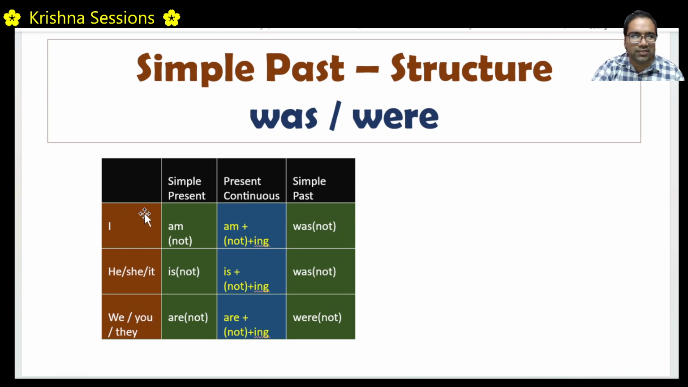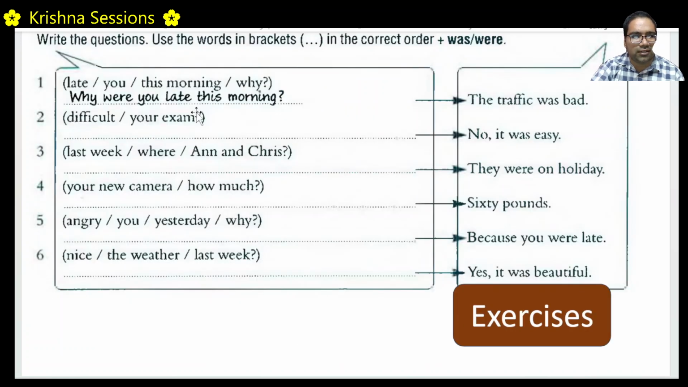Was I late? Was he late? Why was I late? Why was he late? Likewise, was will come before the subject, before I, before he, she, it, before we, you, they. And the question words will always come before everything. So why were you late this morning? Got it?